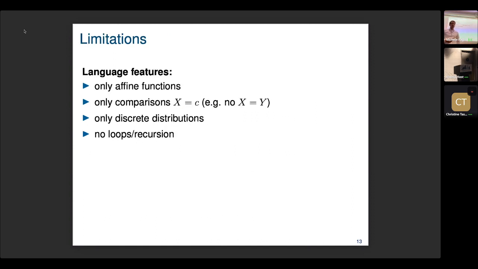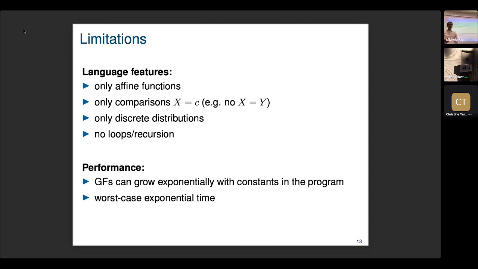OK, let me quickly talk about the limitations. In terms of language features, we only support affine functions. We only have comparisons between variables and constants, so we can't compare two variables. And we only have discrete distributions. This is all to ensure that the closed form of the generating function is preserved. And we don't support loops or recursion, but Lutz Klinkenberg might say more about this in his talk.